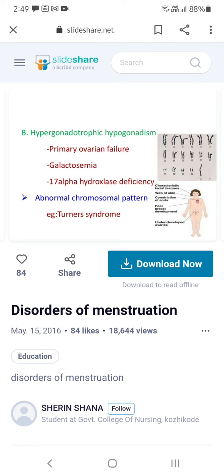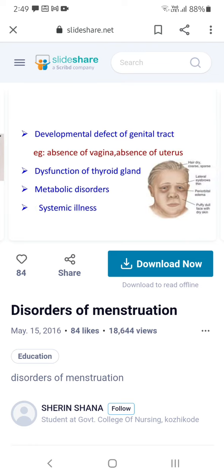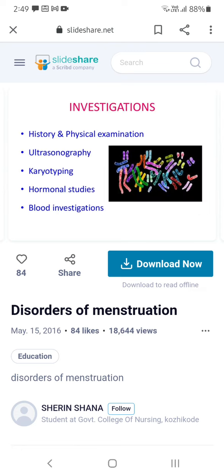Other causes are primary ovarian failure, galactosemia, and sometimes an abnormal chromosome pattern. Developmental defects of the genitals, that means absence of vagina or absence of uterus, and sometimes thyroid problems and metabolic problems can be seen.